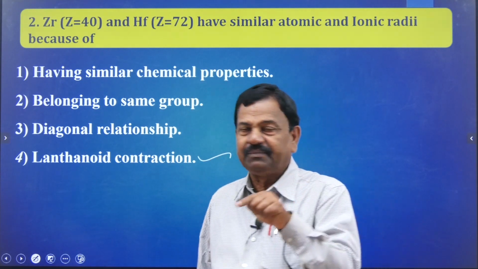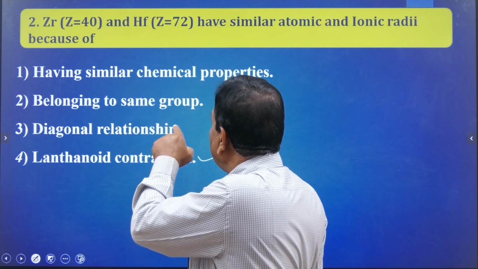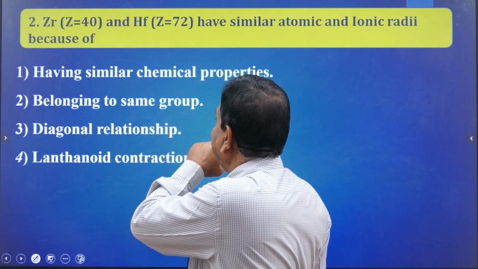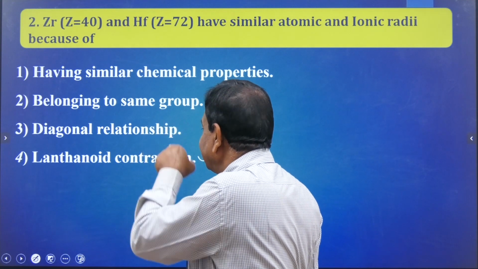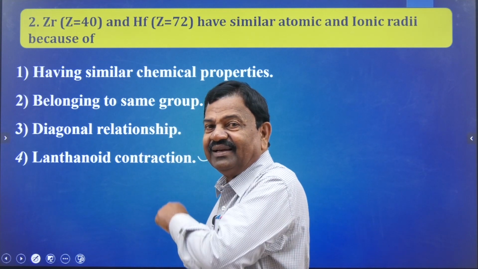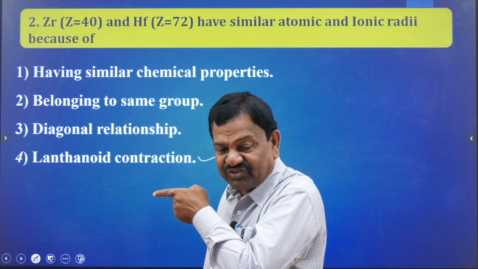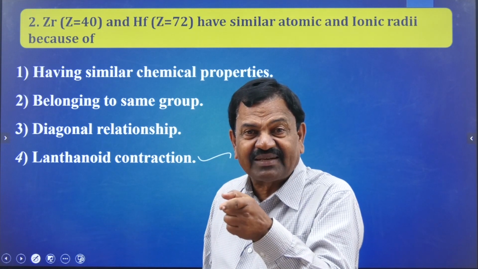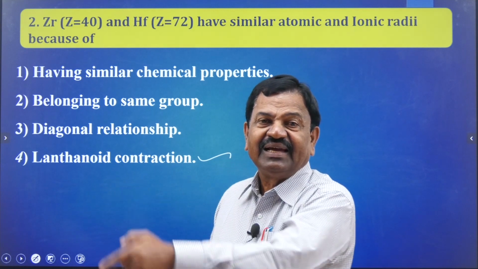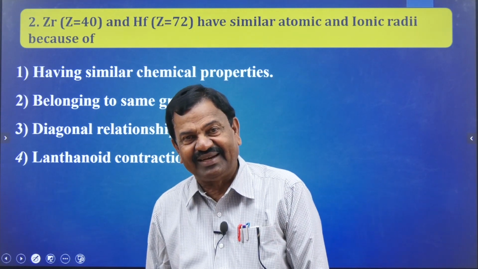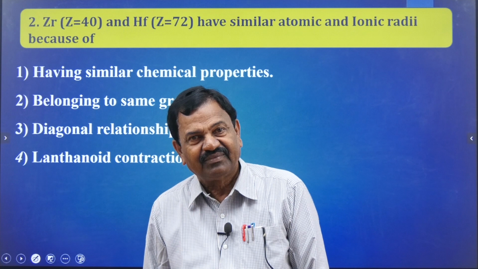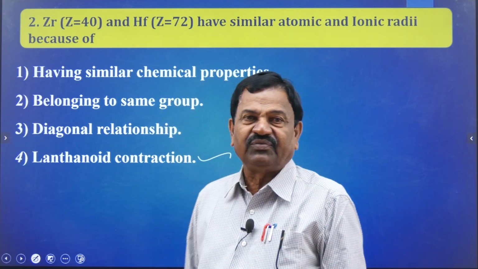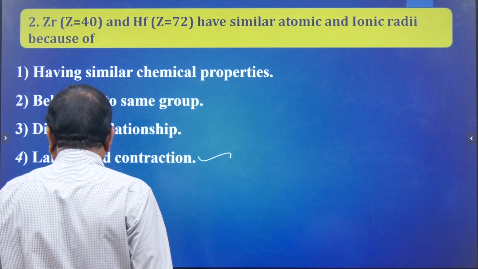That is why zirconium and hafnium have similar atomic and ionic radii because of lanthanide contraction. The lanthanide contraction is nothing but poor screening effect by 4f electrons. Any doubt in this? Right, we are going to move on to the next one.